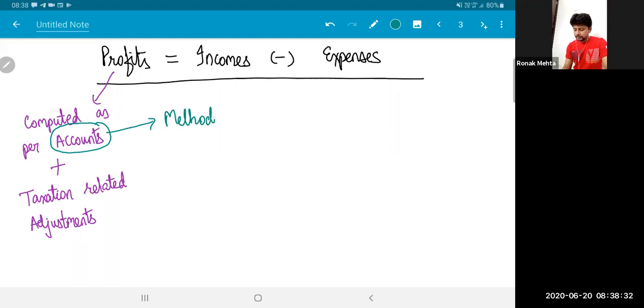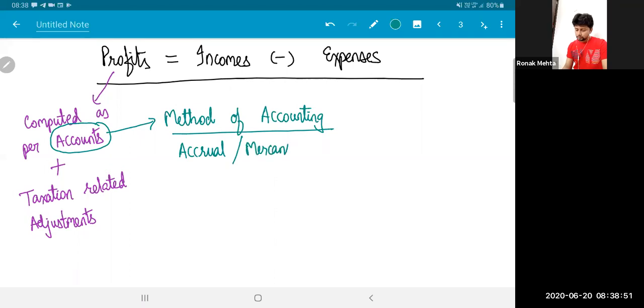the assessee is preparing his books of account. He is following a particular method of accounting. What method of accounting is the assessee following? So he has two options. He can either follow the accrual system, which we also call the mercantile system, or he can follow the cash system of accounting.